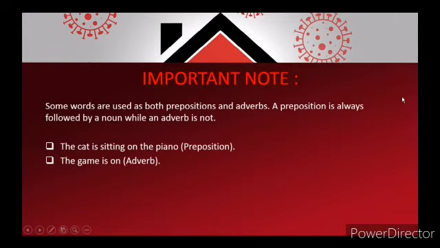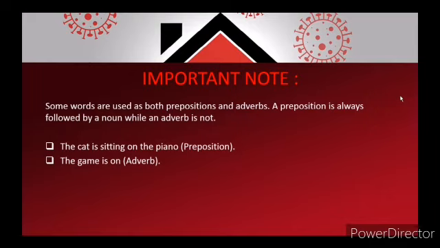Here is an important note. Let's see what it is. Some words are used as both prepositions and adverbs. So, to know whether a word is a preposition or an adverb, remember that a preposition is always followed by a noun or a pronoun.